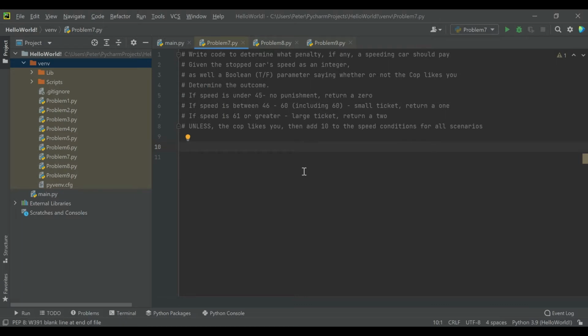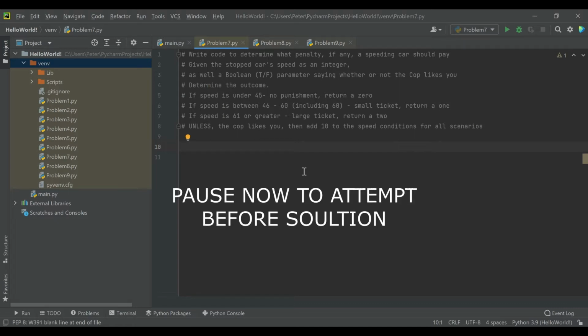Unless the cop likes you, and then add 10 to the speed conditions for all scenarios. So 45 becomes 55, 46 becomes 56, etc. So you're going to be given a speed parameter and whether or not the cop likes you as a Boolean, and you return which one of those three scenarios the payment is going to be. If you'd like to solve this before we go through it together, I recommend pausing the video now and taking a crack at it. Otherwise, we're going to go ahead and look at the solution together.